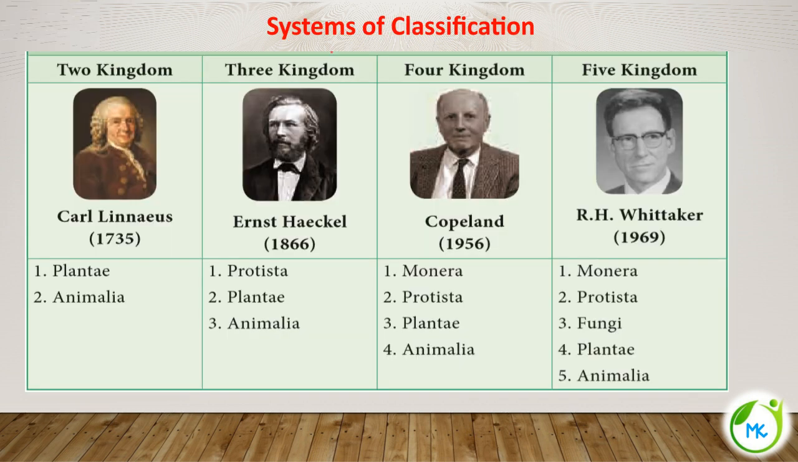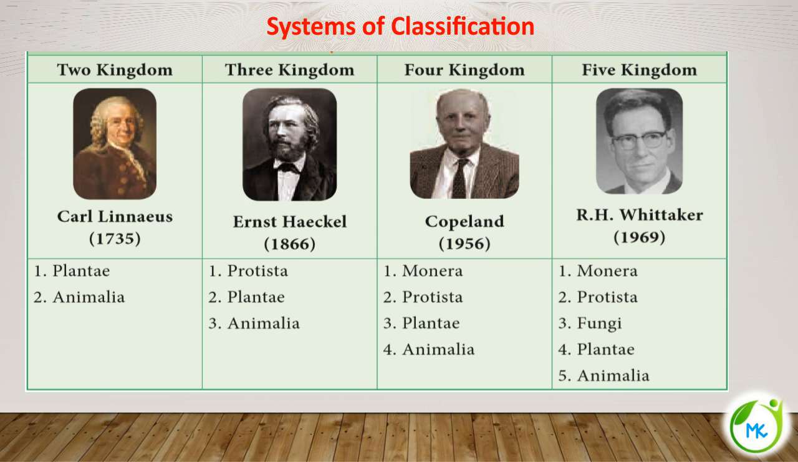So there are different systems of classification. Just now we have seen the Carl Linnaeus system of classification. It is regarded as the two kingdom classification, as he classified all organisms into two groups: one, Plantae, and number two, Animalia. Since he classified the organisms under two kingdoms, it is referred to as two kingdom classification.